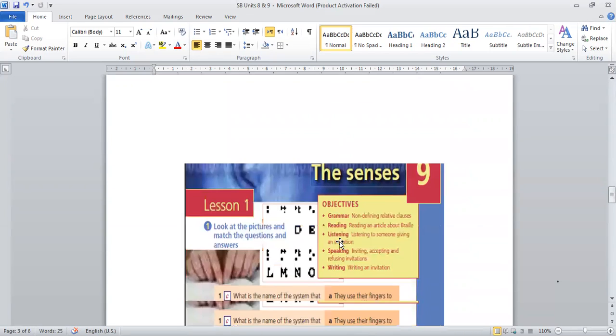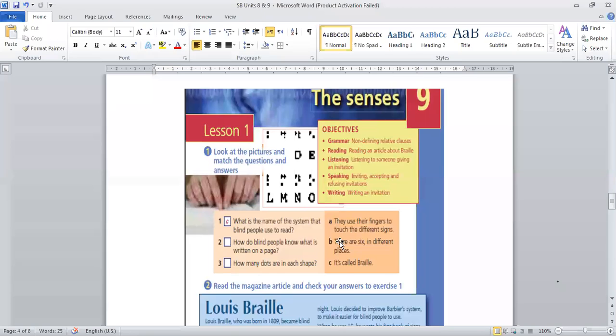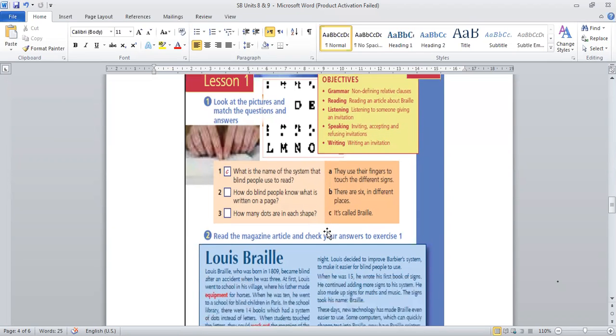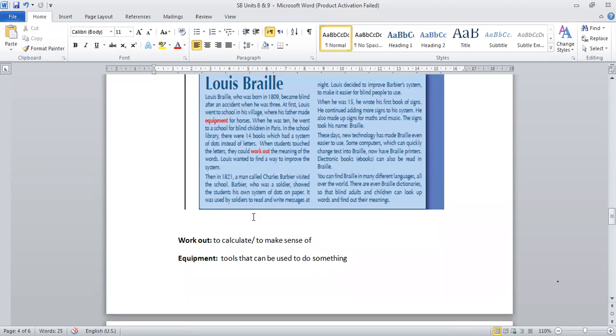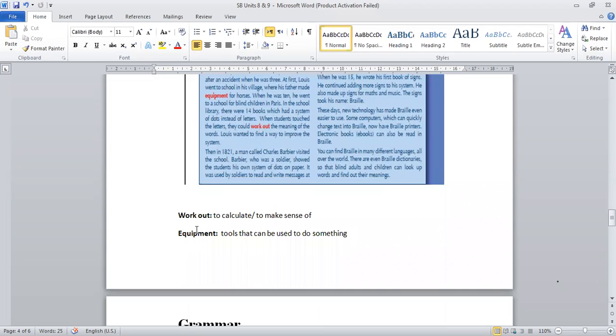After that, Unit 9. Unit 9, the title is The Senses. The senses, like hearing, like smelling, and so on. And we have here some words, equipment, and workout. And as you know, workout means to calculate or to make sense of. And the word equipment means tools that can be used to do something.